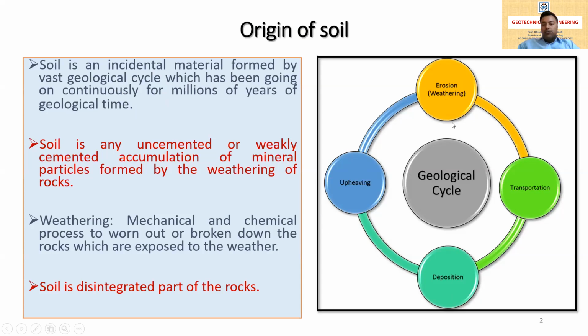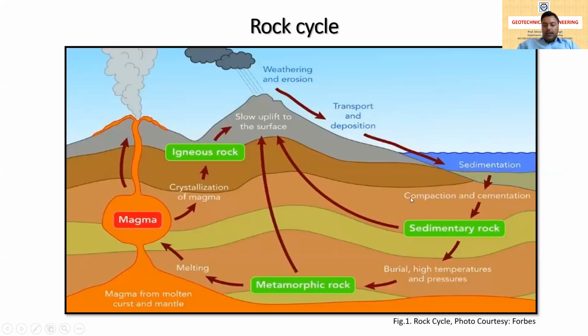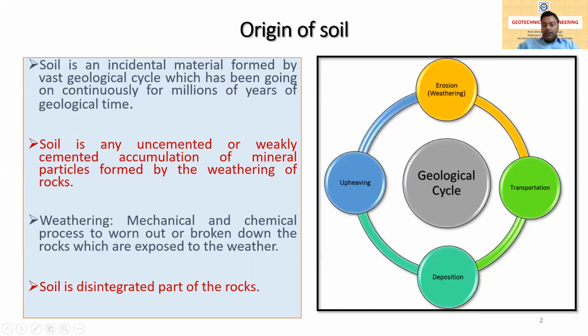These four are the continuous cycle of the geological cycle. In the geological cycle, the rocks are weathered, then transported, then deposition occurs, and then again upheaving, and again rock will form. We will discuss this in detail in the rock cycle. So this is the geological cycle.